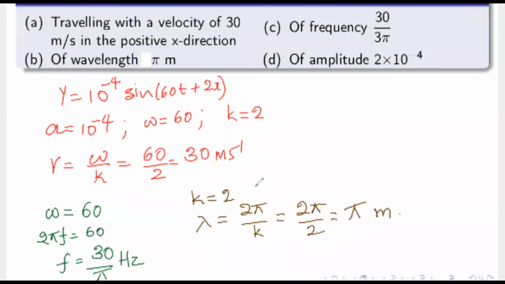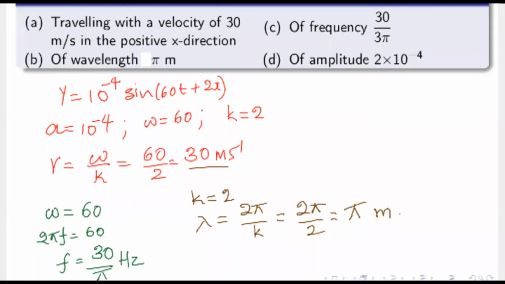Now let's compare these answers with the options given. It's traveling with the velocity of 30 meters per second. Yes, correct. Its velocity is 30 meters per second in the positive x direction. But actually, the wave is traveling in negative x direction, as signs of the coefficients of x and t are same here. Therefore, it is traveling along negative direction. So option A is wrong.